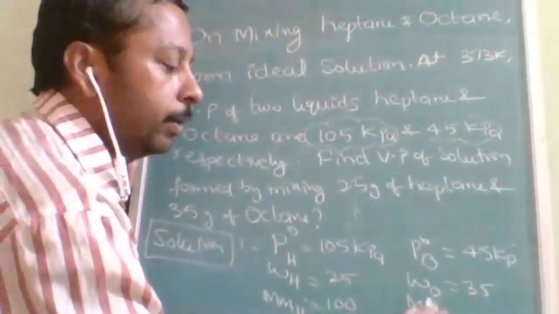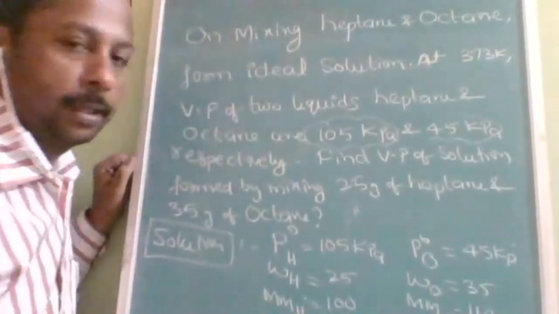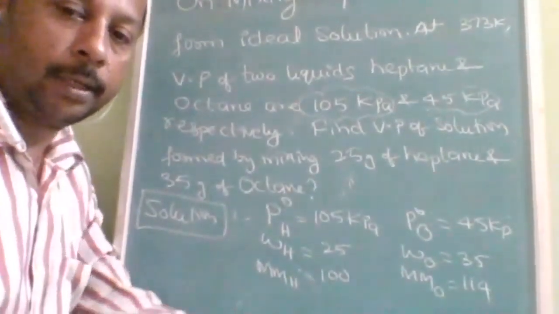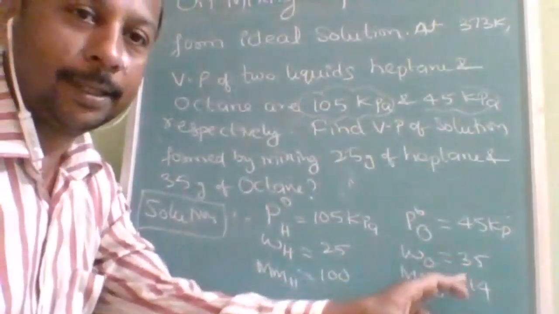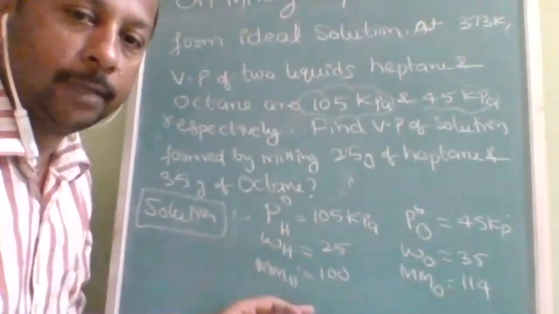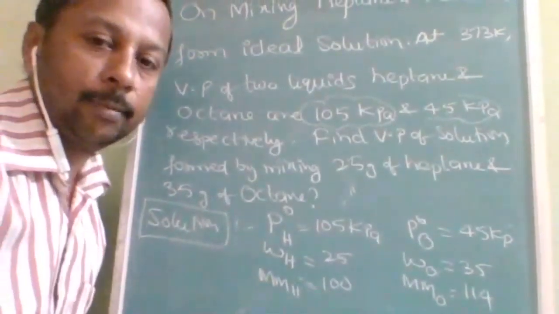Molecular mass of octane is very famous, 114. These are fancy numbers, 35, 114, 25 and 100, easily cancelling numbers he has given.